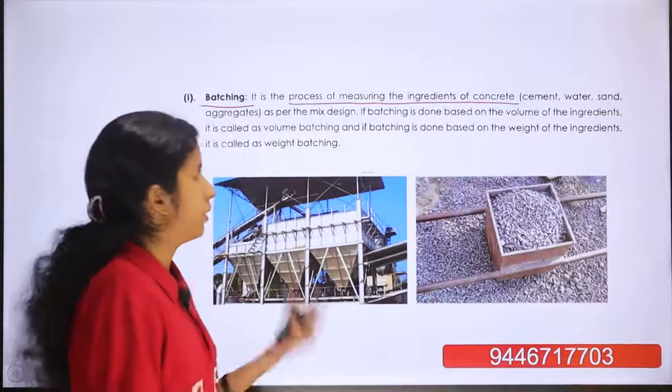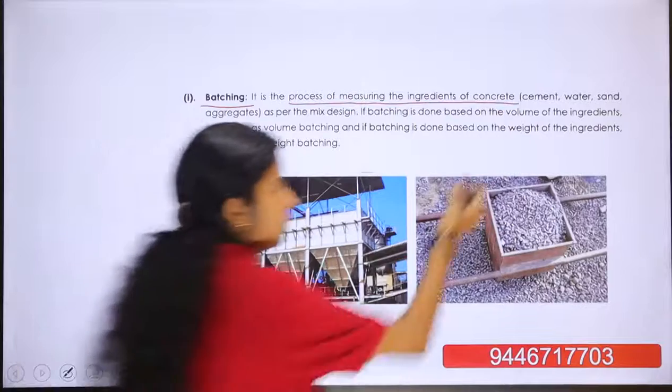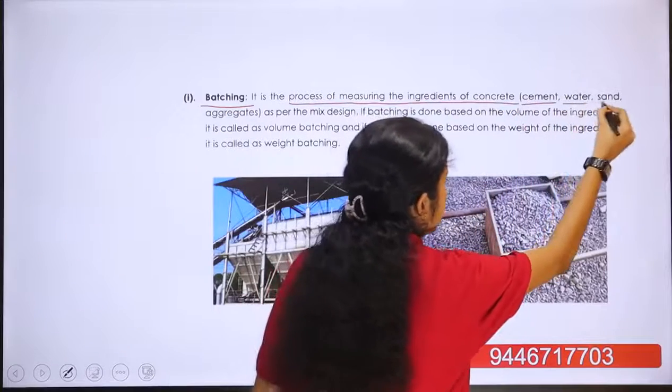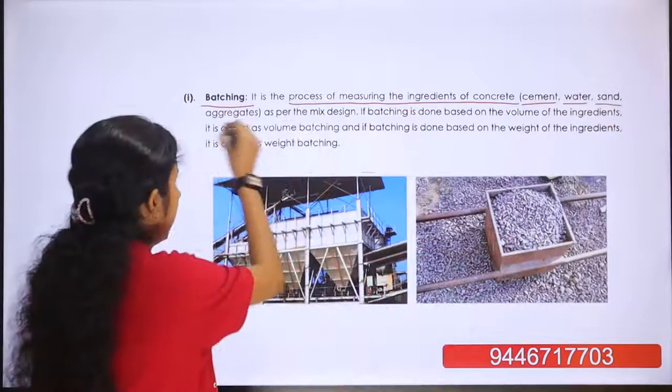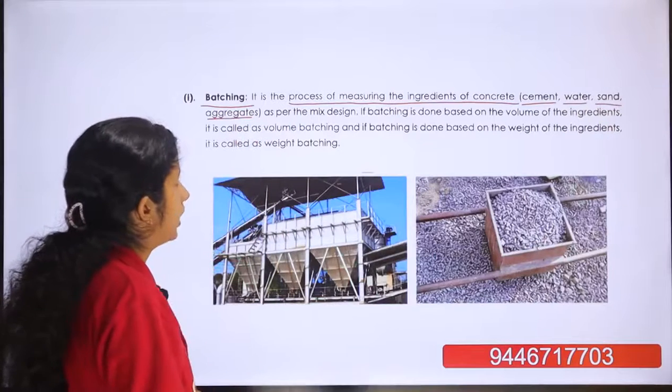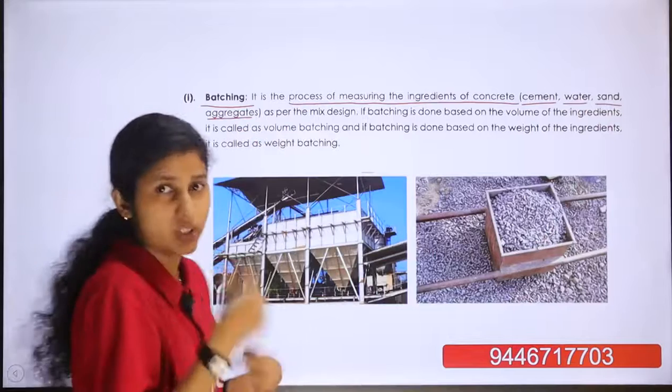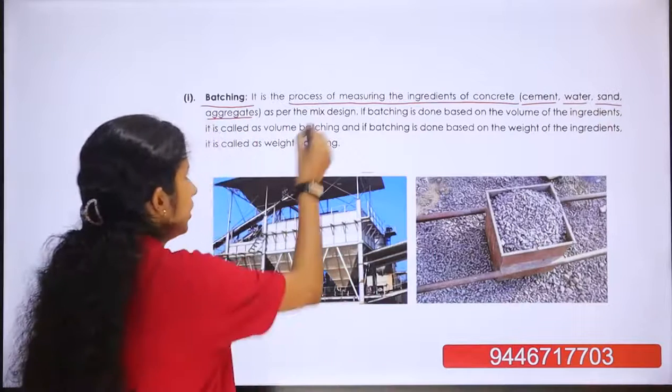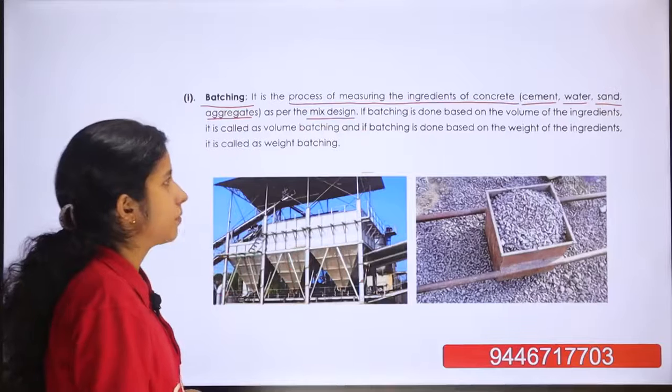That is the measuring of ingredients such as cement, water, sand and aggregate, which are the ingredients of concrete. This measuring is done as per the mix design.